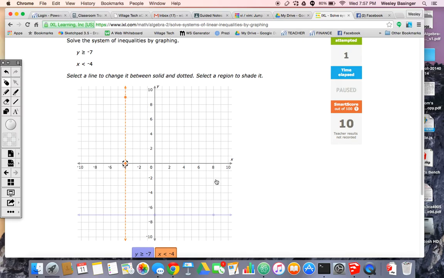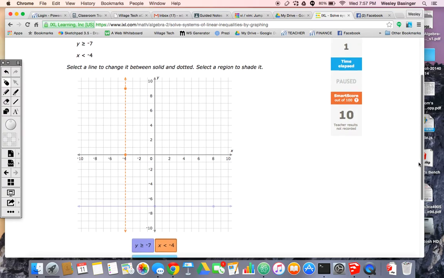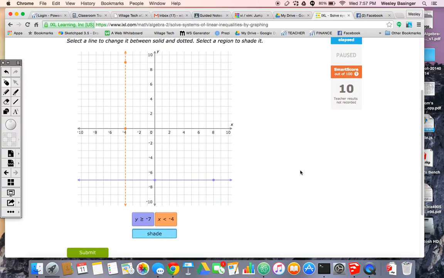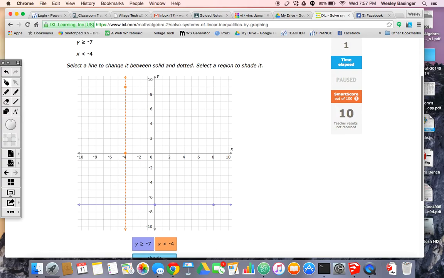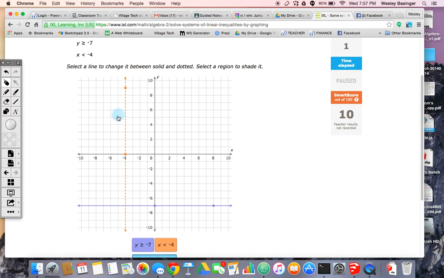Okay, at this point, I need to shade. I've got a couple different options. In fact, I can shade in 4 different spots. I can shade here, here, here, or here. I'm going to go by the arrows. It says y is greater than or equal to -7, which means I need to shade up here. This right here says x is less than -4, so it's got to be on this side of the equation.